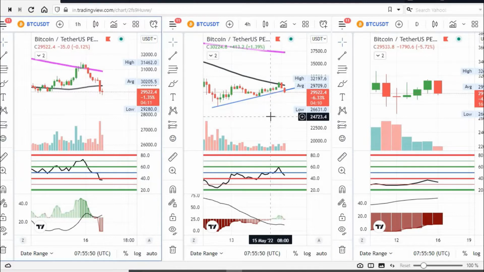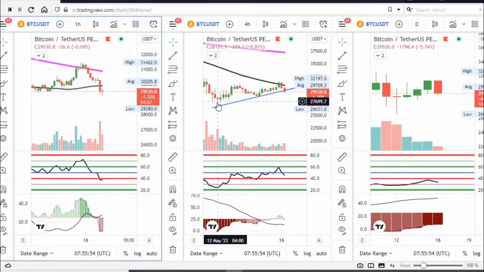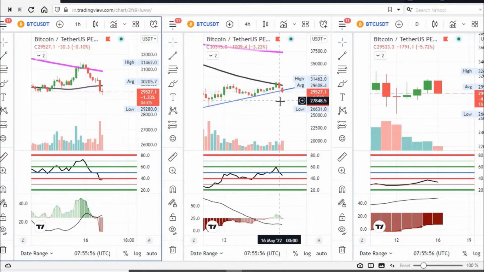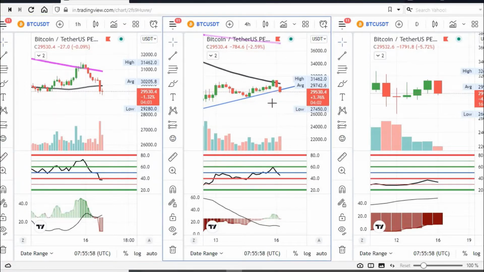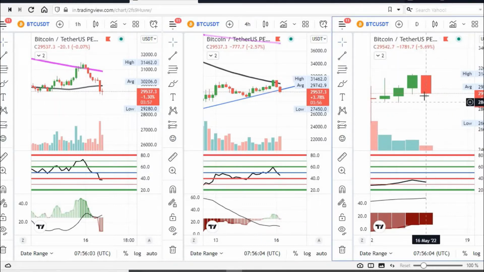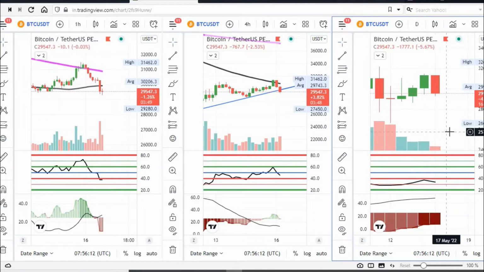But one thing to note here is that it has broken down a small trend line which is coming around this in the 4 hourly chart. So this is a slightly bearish sentiment for Bitcoin if it is going to be sustaining at this level. One more thing to note is that it is able to break below this particular previous day's low a little bit. That is also bearish sentiment for now.